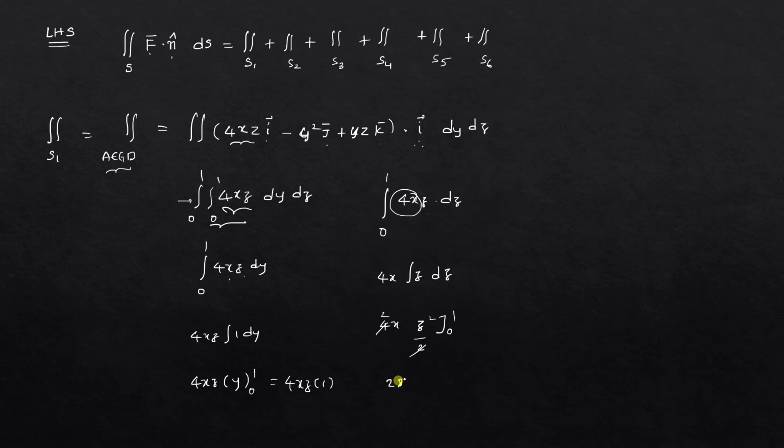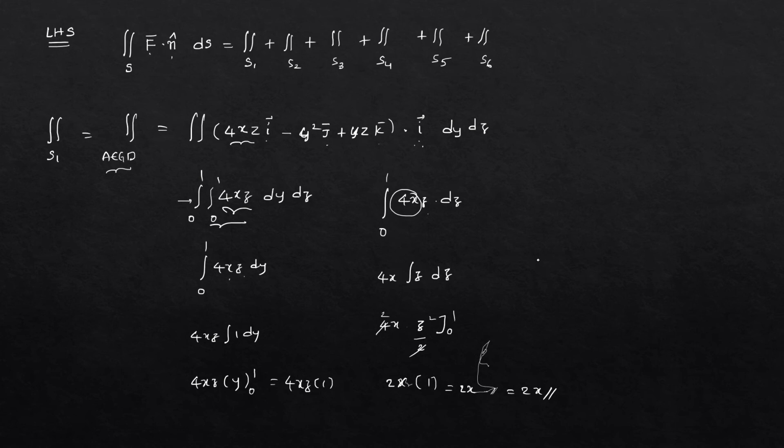So 2x into 1 square minus 0 square is 1. So the answer is 2x. Okay, clear?